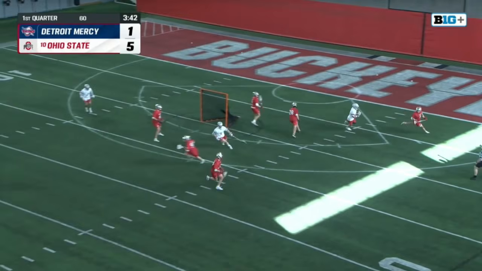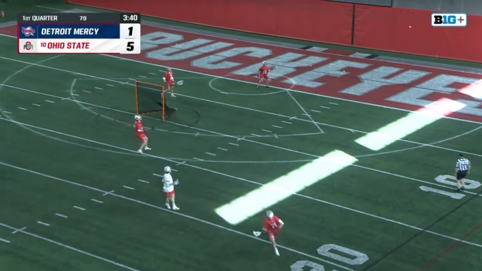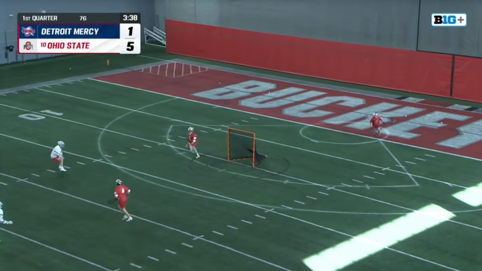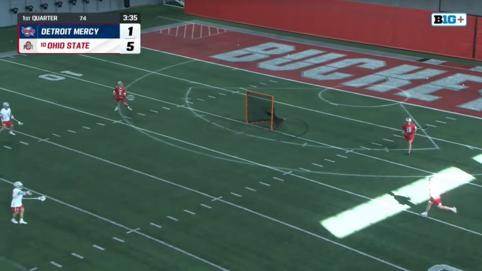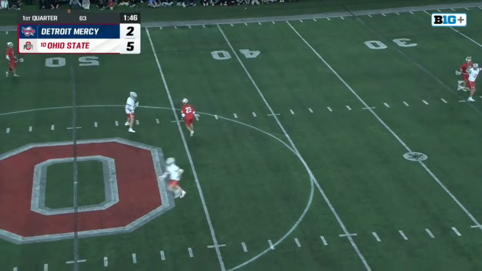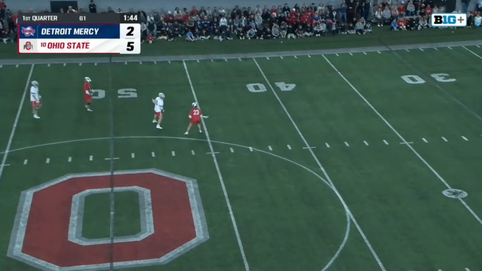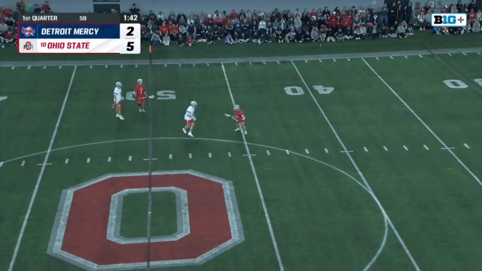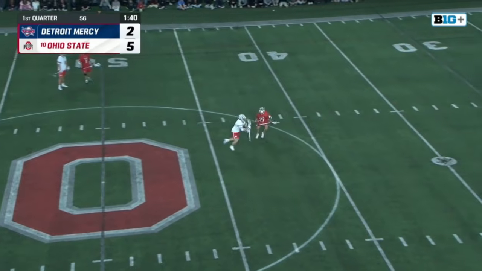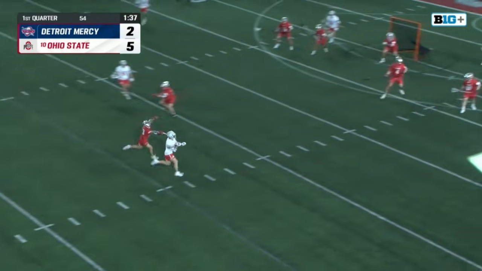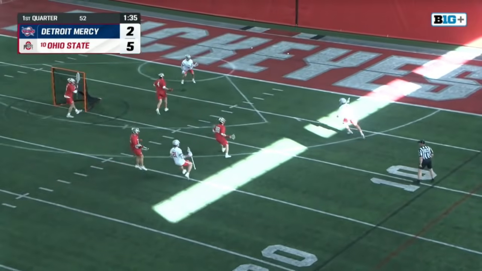Another great save, that time by St. Clair. Off the rifle of a shot that time. 3.5 to go first quarter. Jake Struck now under a minute on the shot clock. We'll start the attack here for Ohio State.